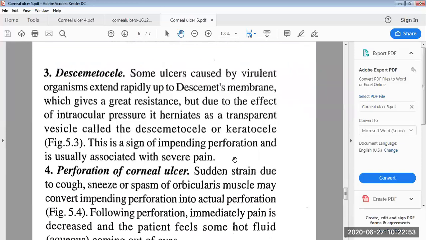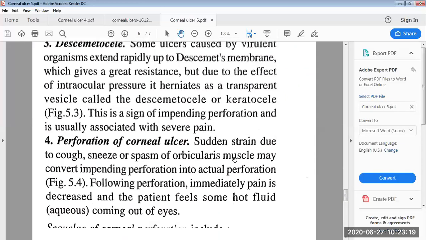Then third is the descemetocele. Some ulcers caused by virulent organisms extend rapidly up to the Descemet's membrane, which gives great resistance. But due to the effect of intraocular pressure, it herniates as a transparent vesicle called the descemetocele or keratocele. This is a sign of impending perforation and is usually associated with severe pain.